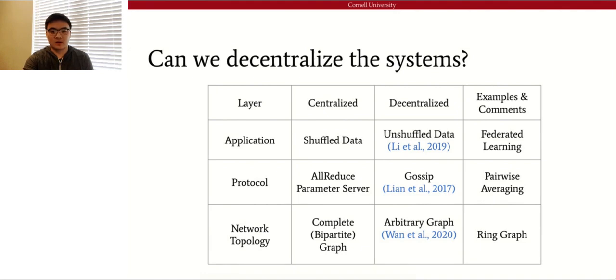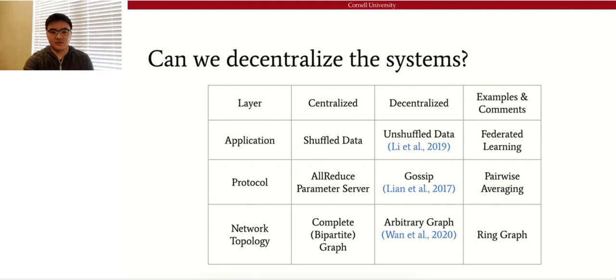In the protocol layer, a series of works discussed using the gossip protocol to replace the AllReduce, which shows that it can balance loads and mitigate the ill-conditioned networks. And finally, in the topology layer, another line of research discussed using arbitrary graph topology to replace a complete graph. For example, on a ring graph where any worker is connected to two neighbors.